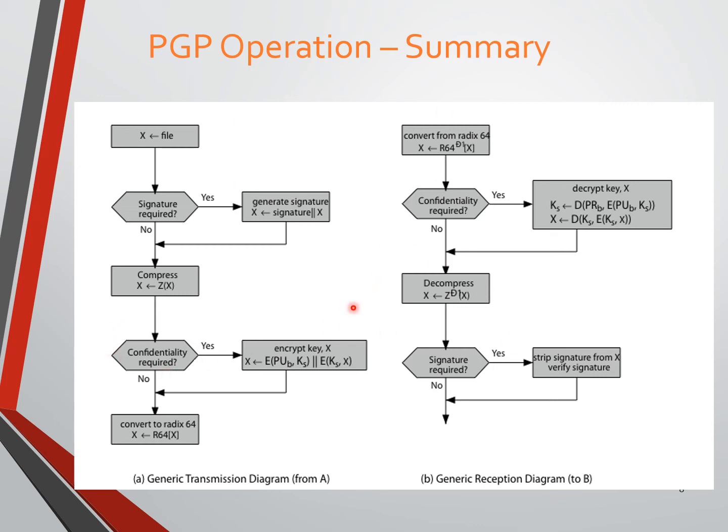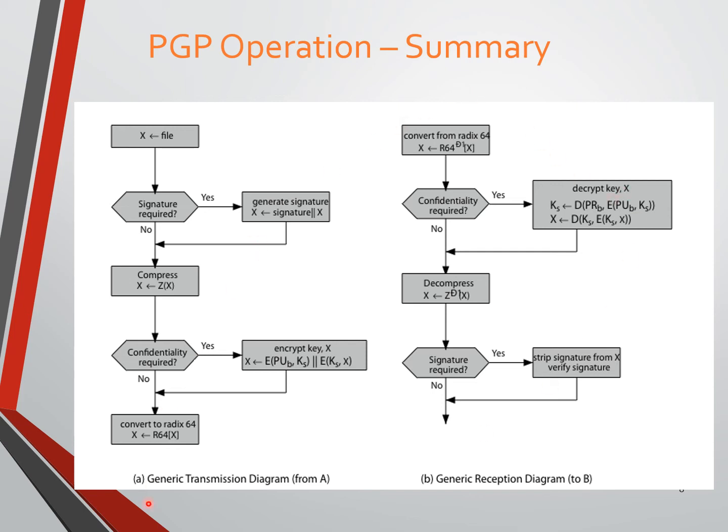Okay. Now this is what is going to happen at the sender side, and the receiver side is exactly the reverse process. The receiver is going to receive the Radix 64 result, which we know is obviously ASCII printable characters. So that is the Radix 64 encoding output.